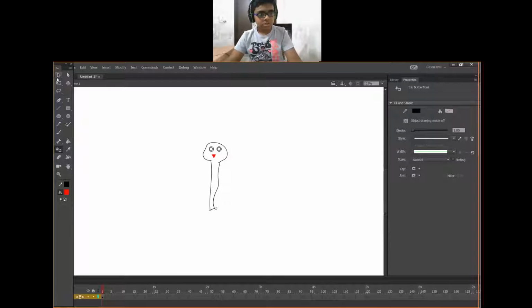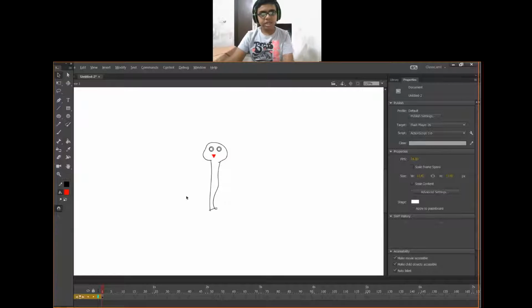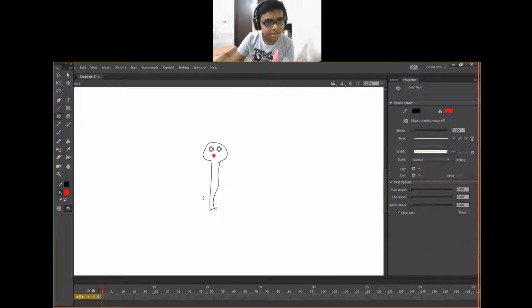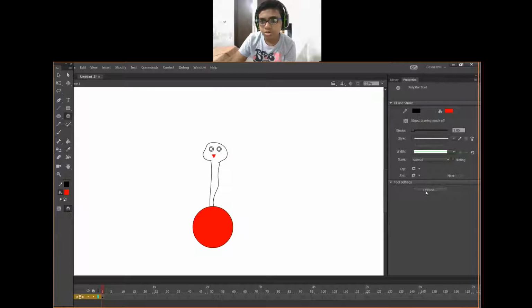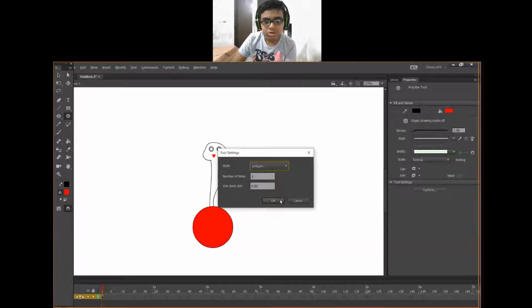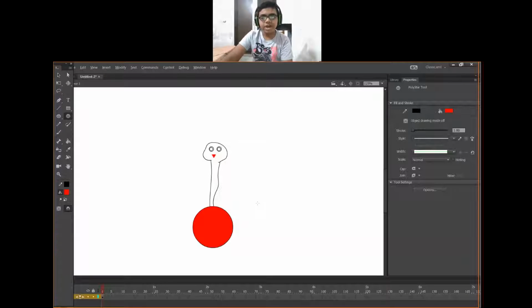Next, you can make the body by using the oval tool like this and use the PolyStar tool for legs. Go to options. It should be three sides, which is polygon, and star point size should be 0.5.